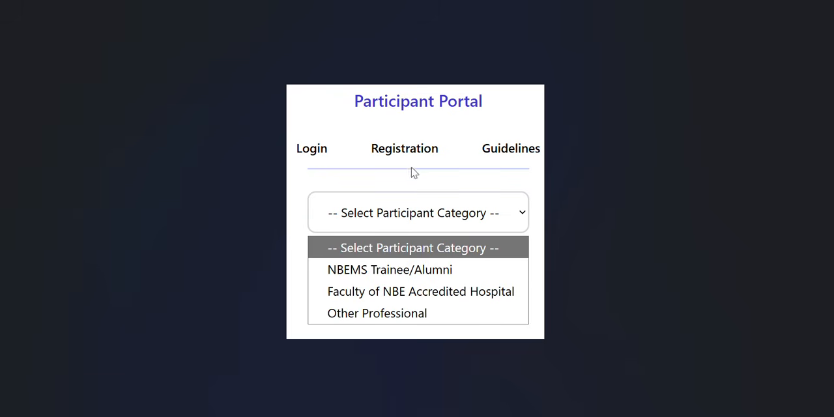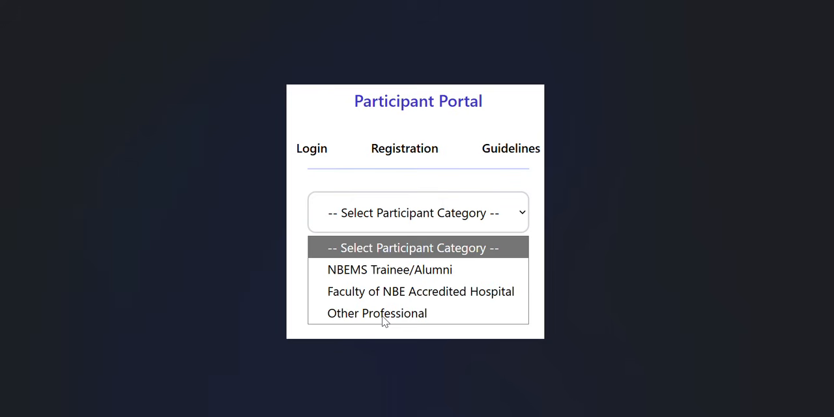In this you have to select your participation category. When you click on the participation category, there will be a pop-up with three categories: NBE trainee, alumni, faculty of NBE accredited hospital, and, as mentioned, other professional. So it goes as simple as it is written.